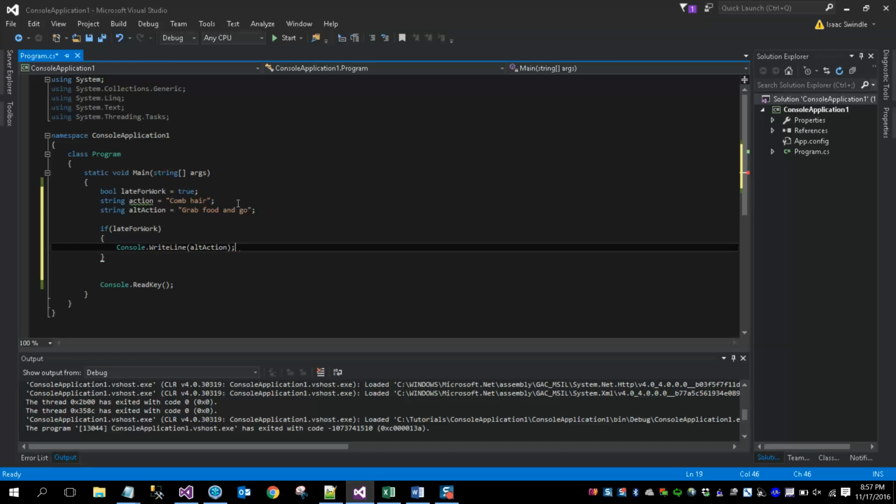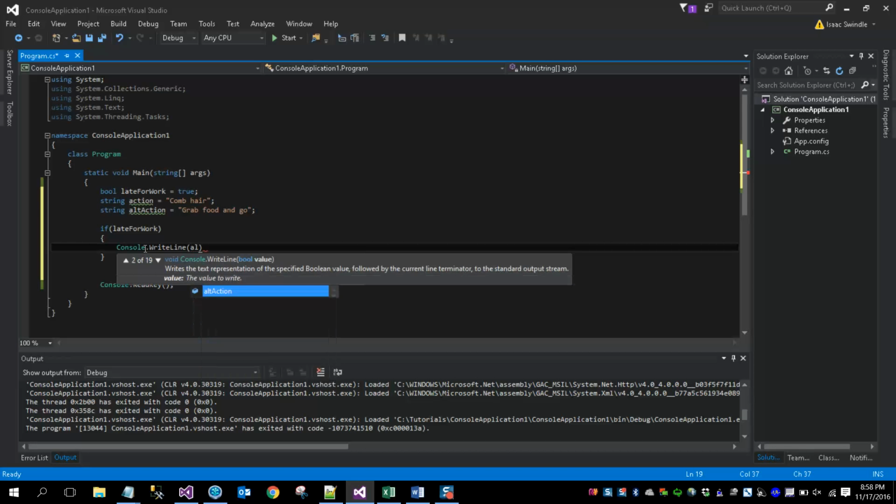Now what I've done, I want to show you this, and this is actually a tangent, but a very important one for you. When I'm typing here and I do console.writeLine and I hit open parentheses, IntelliSense or Visual Studio kicks in and it gives me suggestions. And if I hit Alt Action or AL, it filters it down and it says, okay, based on what you have in your code, Alt Action is a variable you've declared.